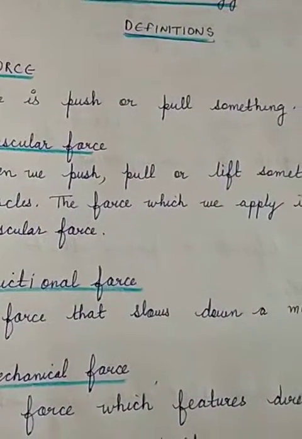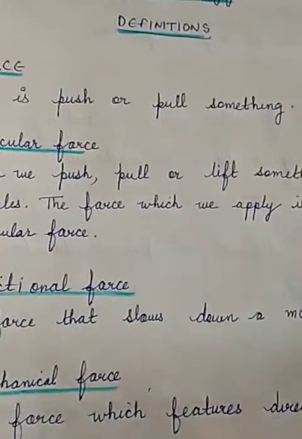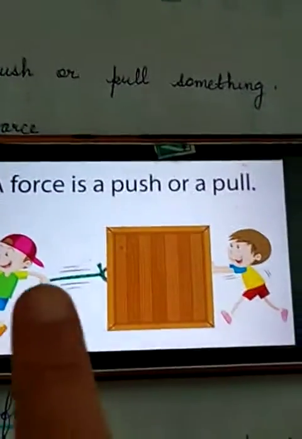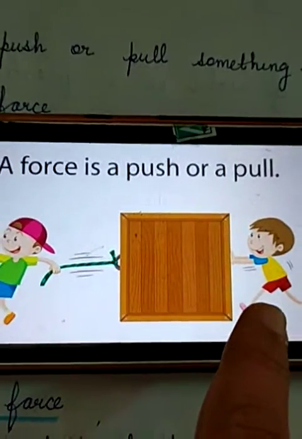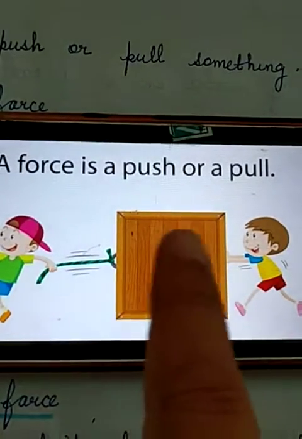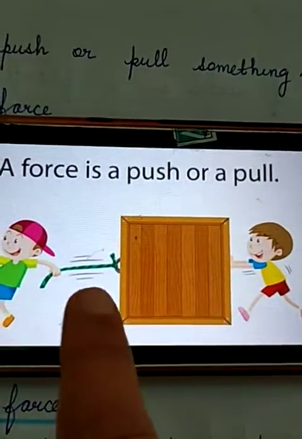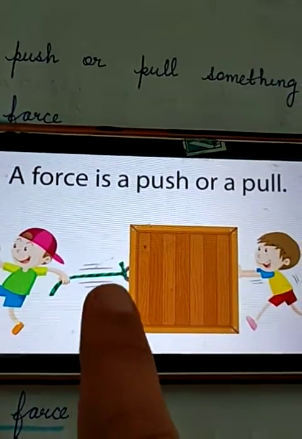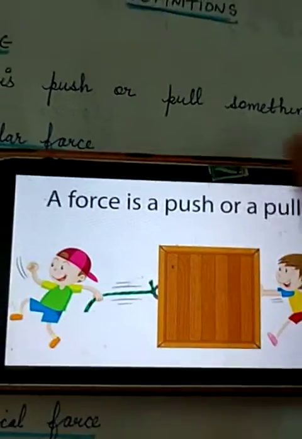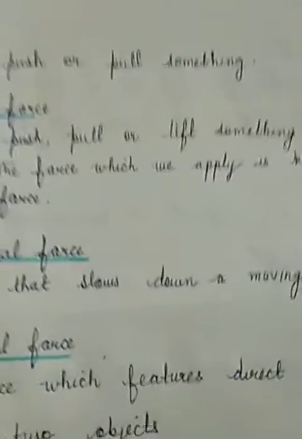And I have told you this with the help of a diagram also when we did this chapter. Force is a push or pull. So this student is pushing this wooden box, and this one is pulling this wooden box. So this is known as force, a push or a pull. Then we have done different kinds of forces.